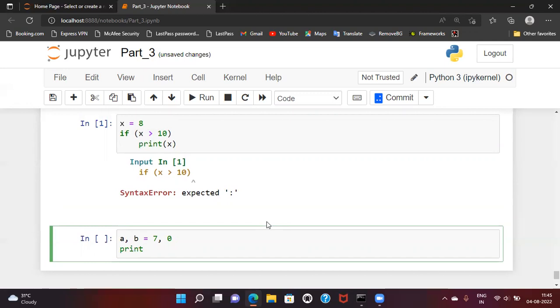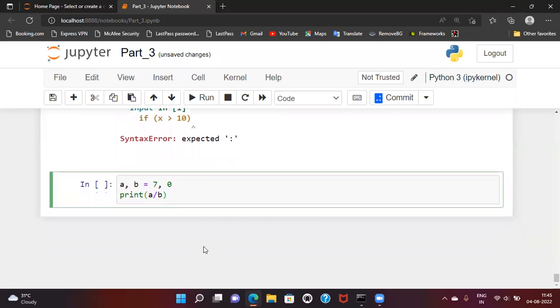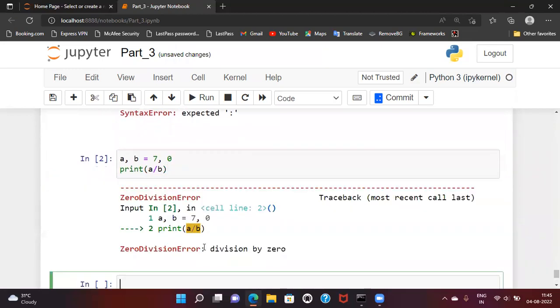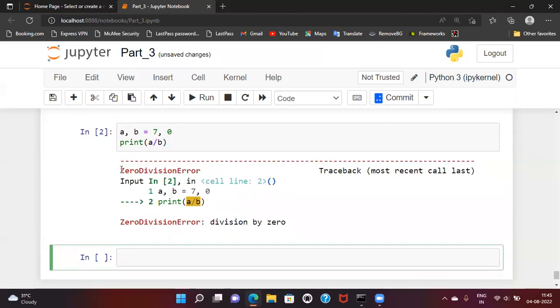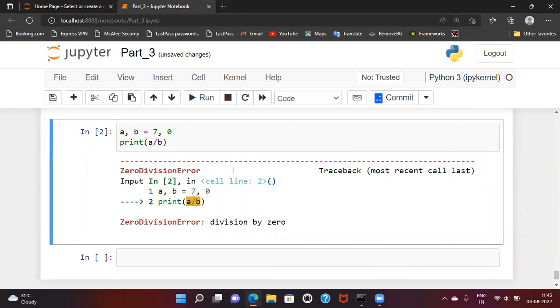Now let me have a print statement which will try to divide a by b, whereas b is 0, so it will throw an error. So let us see what error it throws. Here it is visible as ZeroDivisionError. So this ZeroDivisionError is nothing but a logical error. It is not a syntactical error.